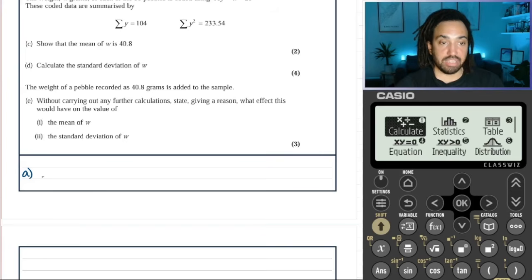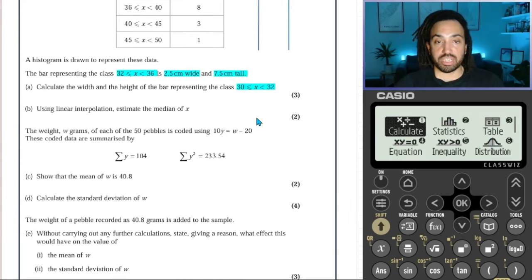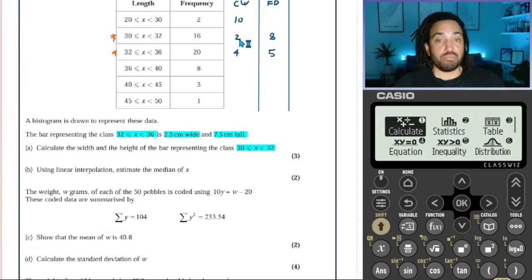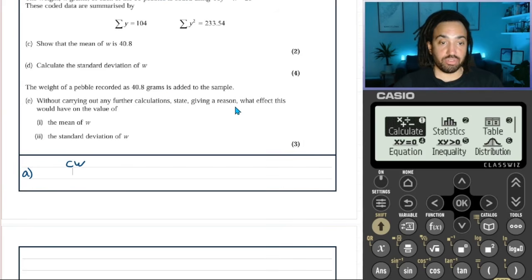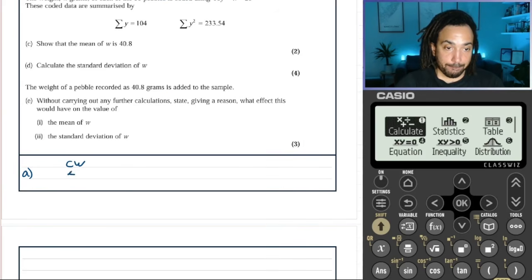So for part A, we can say that the class widths are, oh no, what are they? So this one is 2, and that one is 4, and the 4 represents a width of 2.5 centimeters. Okay, so a class width of 4 represents 2.5 centimeters.